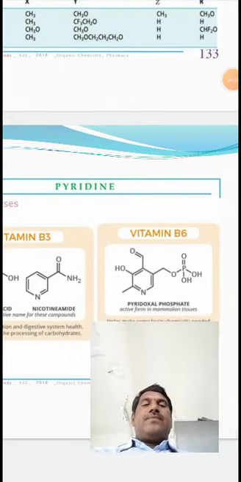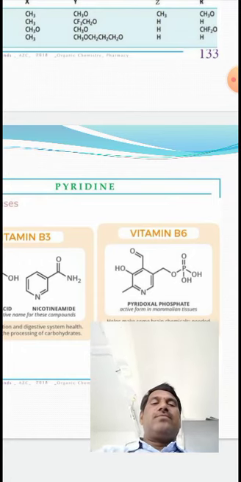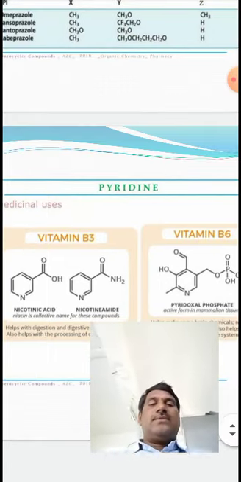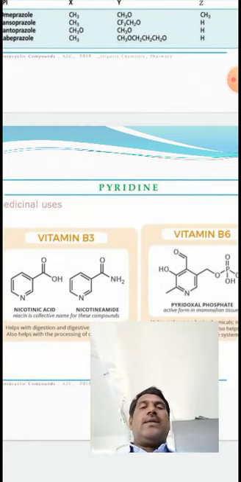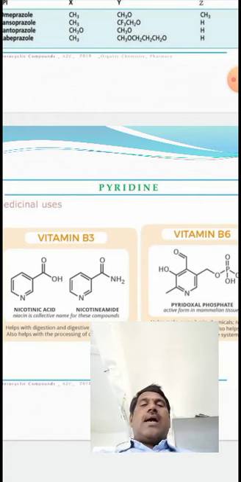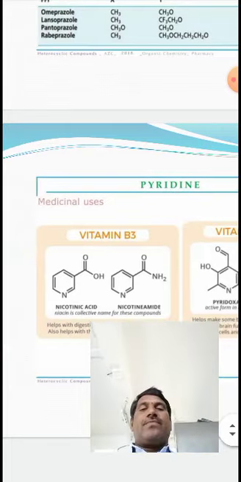Vitamin B6, in vitamin B6 also a pyridine unit is present. That's why omeprazole, vitamin B3, vitamin B6 have pyridine units.